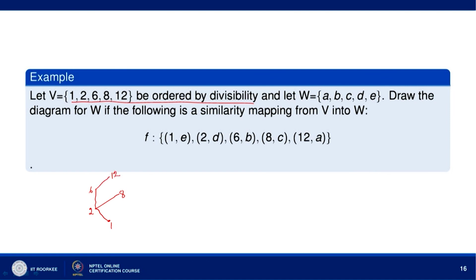So, 1 divides 2, 2 divides 6, 6 divides 12 and 2 divides 8.